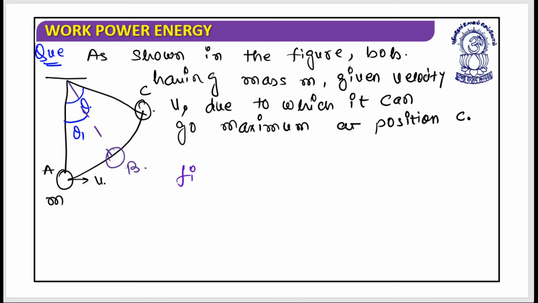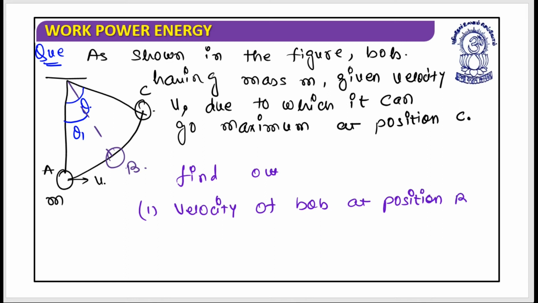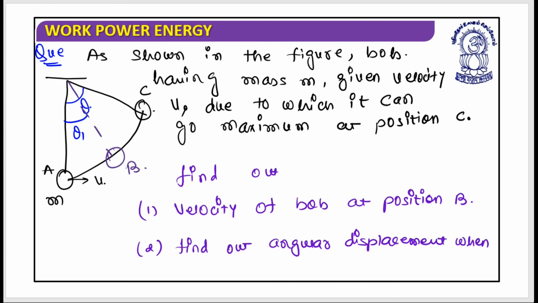So what you need to do is, first, find out the velocity of the bob at position B. The second question is to find out the angular displacement when the bob is at position C.